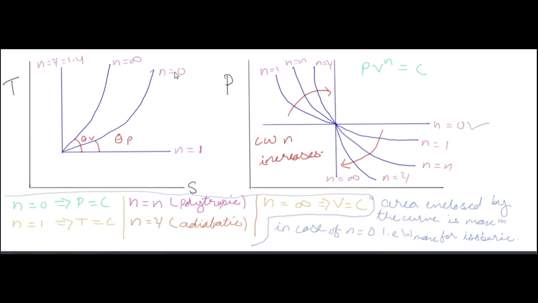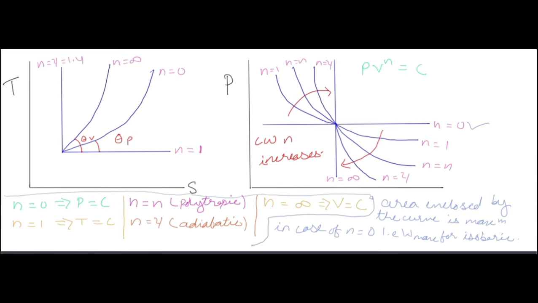Now as you can see, the slope of the isobaric curve or constant pressure curve is less than that of the constant volume curve or isochoric curve. So theta v is greater than theta p in the TS plane. Now understand this PV curve, pressure versus volume curve.